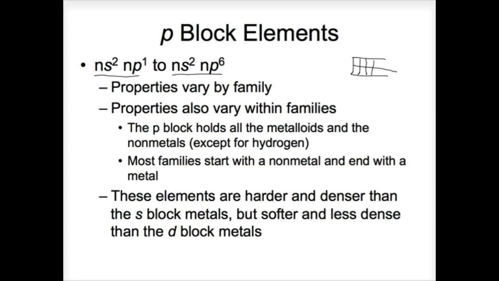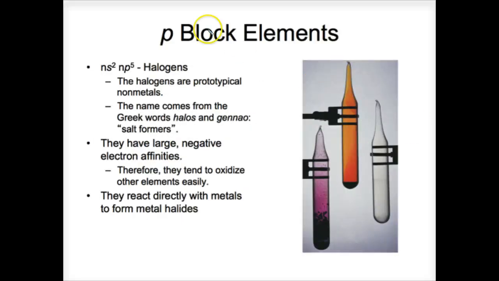And these guys tend to be harder, denser. This is where we find lead, this is where we find tin. So we can see a lot of those properties. When we deal with the nonmetals, they tend to be brittle. Most of them are solids except for nitrogen, oxygen, fluorine, and chlorine. Bromine, in fact, is the only liquid one. And when we talk about chlorine, fluorine, and bromine, those are all our halogens.